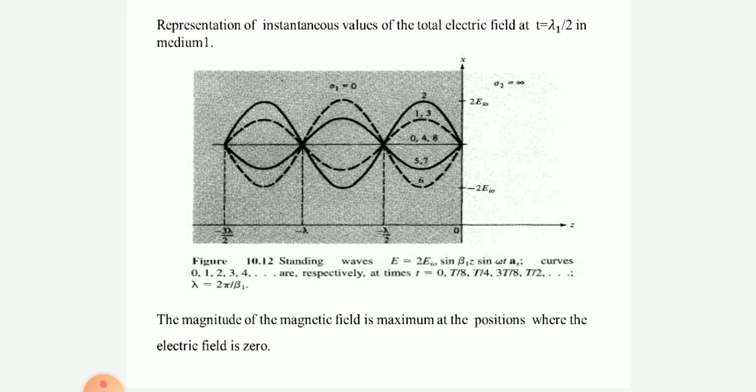At the same time, the magnitude of the magnetic field is maximum at the positions where the electric field is 0. By practical approach, take a simple probe; relative amplitudes of electric and magnetic field intensity are easily measured by using a simple probe.